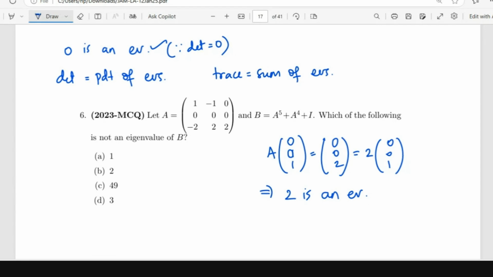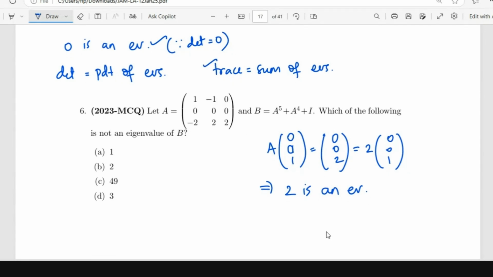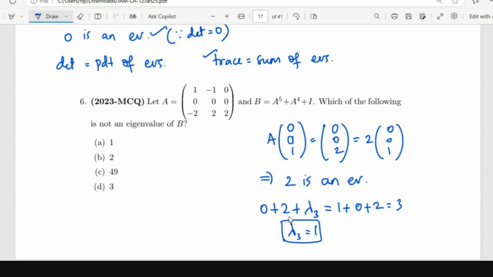I have 2 of the eigenvalues, so I can use the trace to find the other eigenvalue. 0 is an eigenvalue, 2 is an eigenvalue, and lambda 3 plus 0 plus 2 should equal the trace, which is 3. So what is lambda 3? Lambda 3 plus 2 equals 3, so lambda 3 is 1. So the eigenvalues of A are 0, 1 and 2.